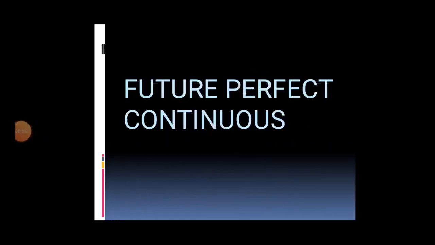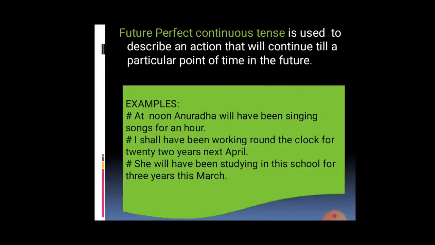Now finally we move to future perfect continuous. Let's see its structure and usage. Now the future perfect continuous tense is used to describe an action that will continue till a particular point of time in the future. Means it will not finish, it will start in the future and it will be continuing, it will not stop. Progressive.